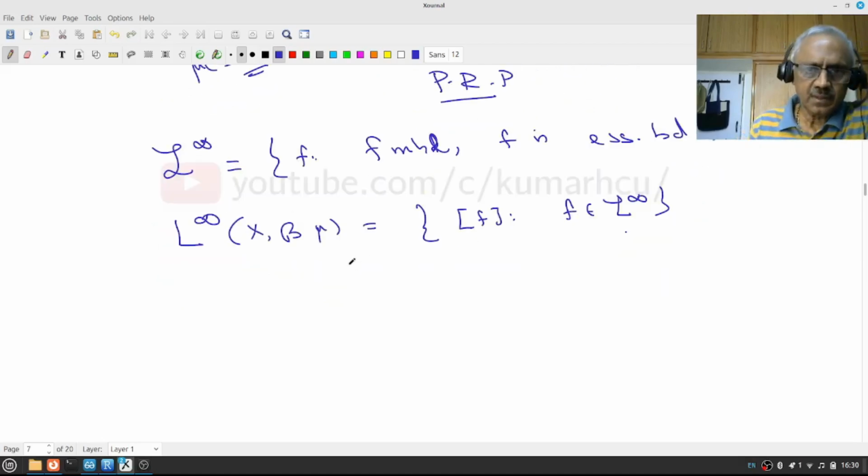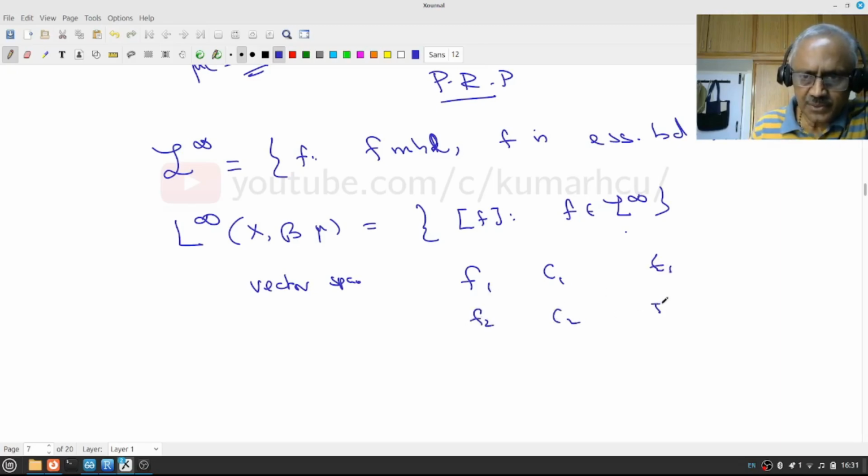Now I claim this is a vector space. These are all easy. Let us call the essential bounds C1 and C2 and the exceptional sets E1 and E2.